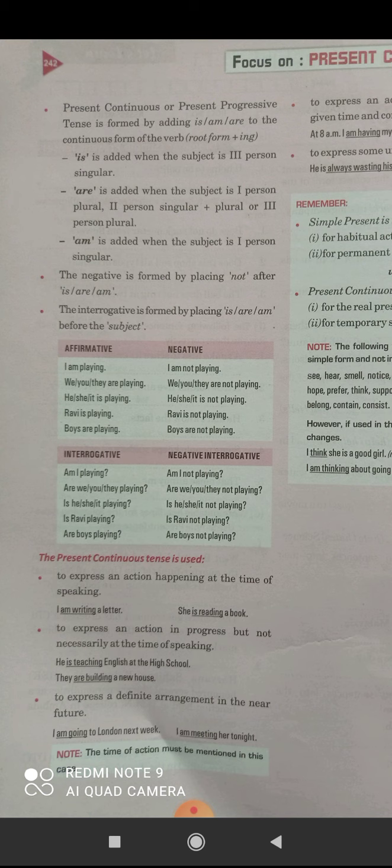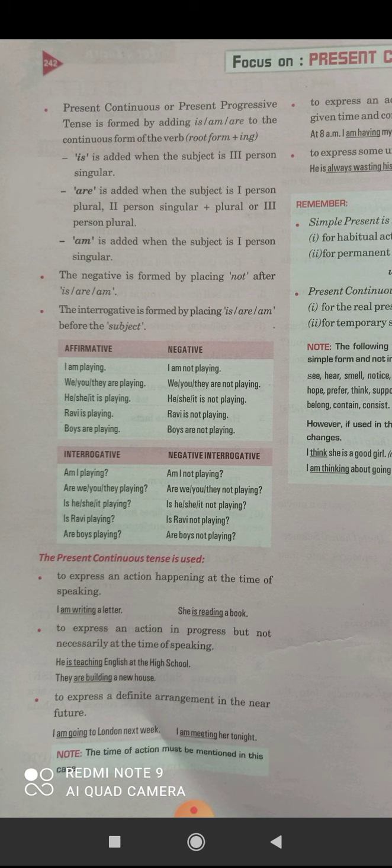Are is added when the subject is first person plural, like we are. First person plural is we. Second person singular or plural is you. Okay, you are. Or third person plural, which is they. Okay, we use they are. Clear? The birds are, players are, plants are.